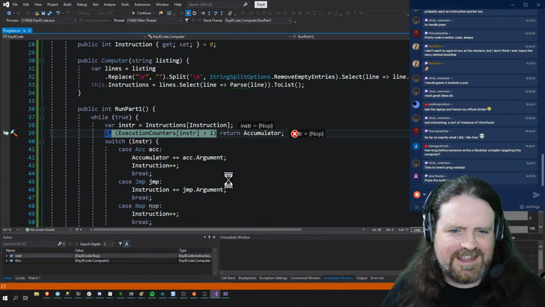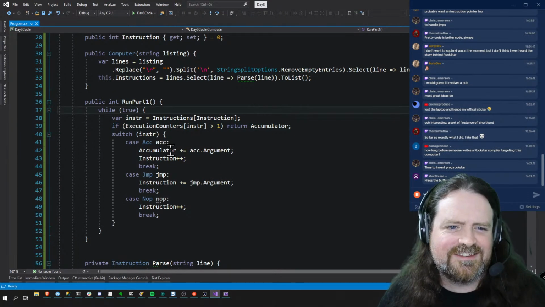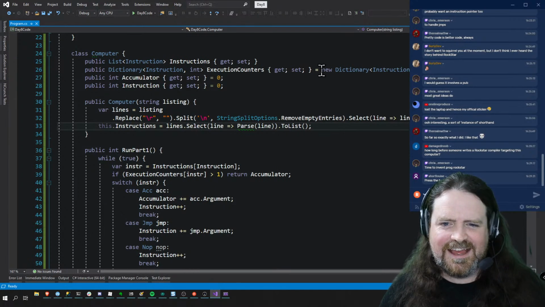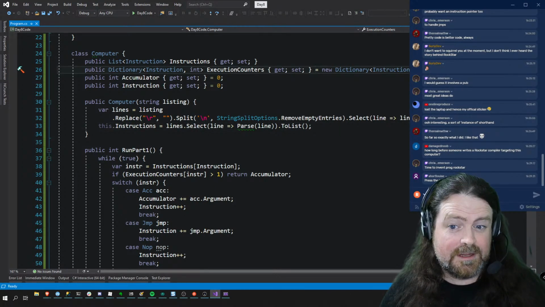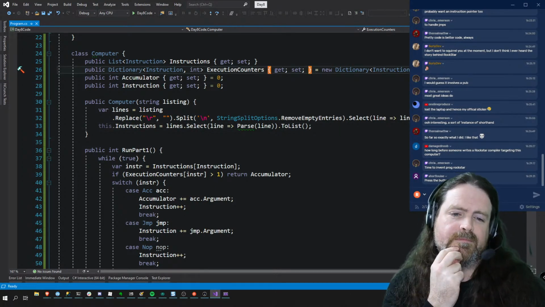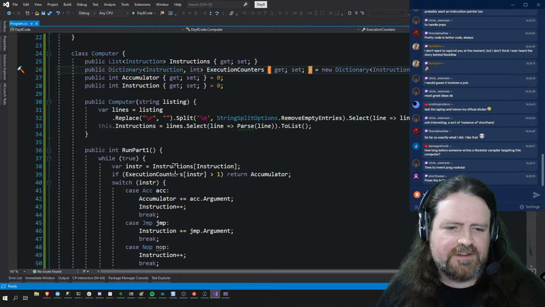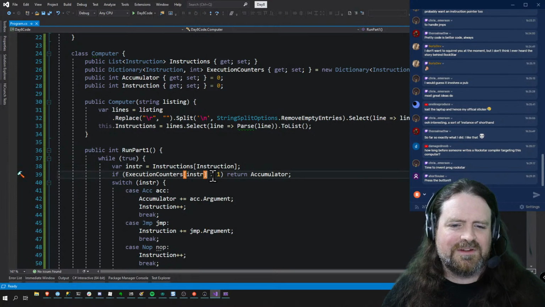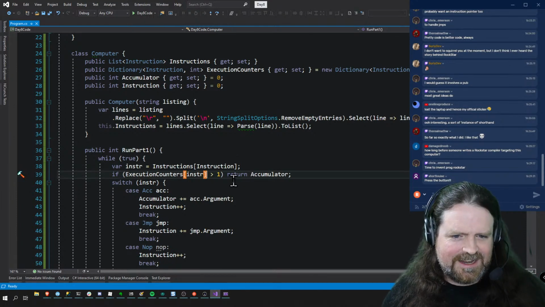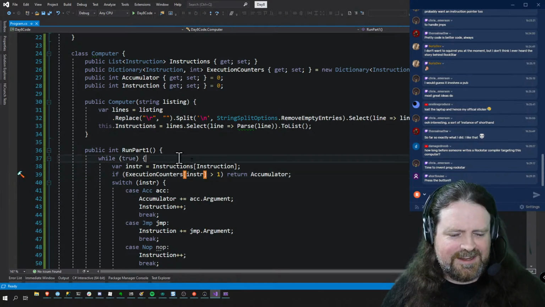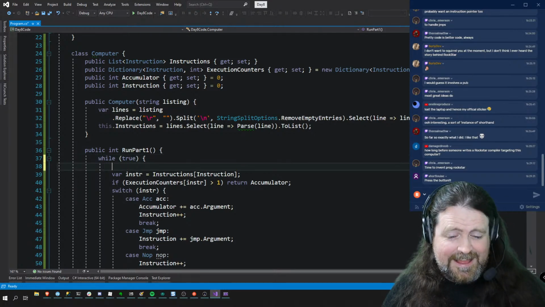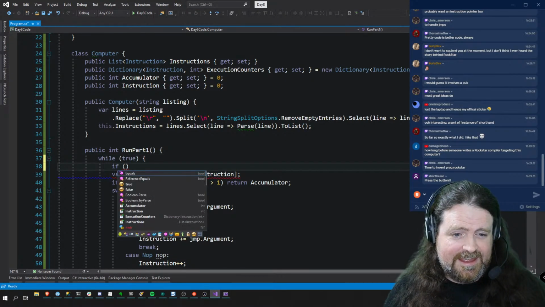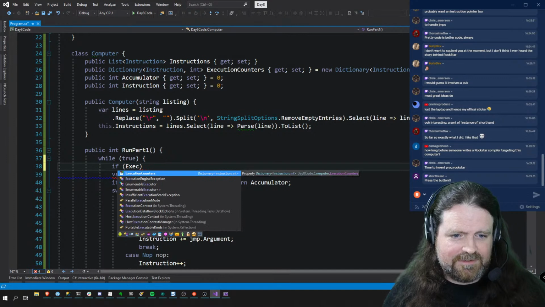It's because I have not initialized the dictionary to anything. So in execution counters, it's going, well, hang on, there's no nop, so I don't know what that is, so I don't know what to do about it. So I need to put a test in here that says if execution counters...